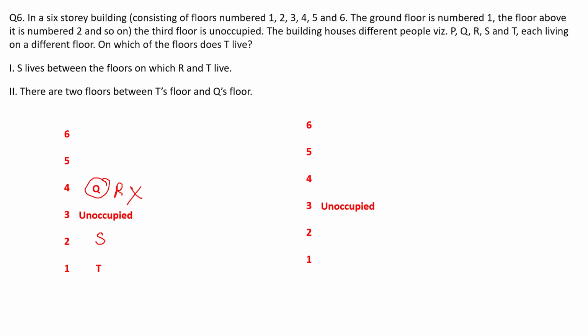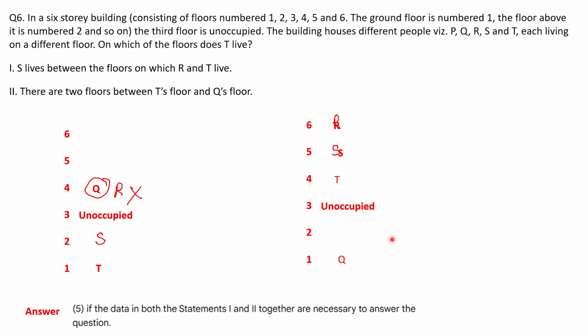So now the next arrangement is what I will do. I can put Q and T here. Now I can put S here and R here. So this will satisfy my first statement also. So according to this, I can say that T will stay on the fourth floor. So I have used both the data given in statements 1 and 2 to answer this question. So the option will be the fifth answer.